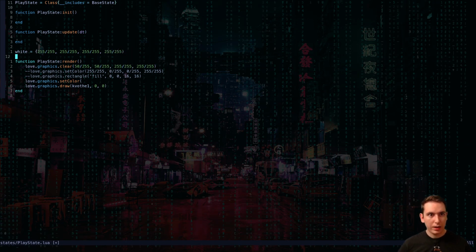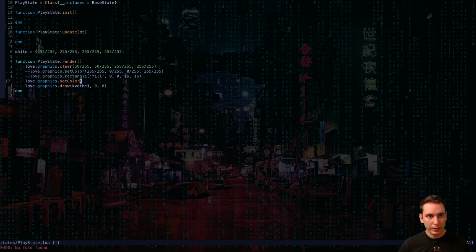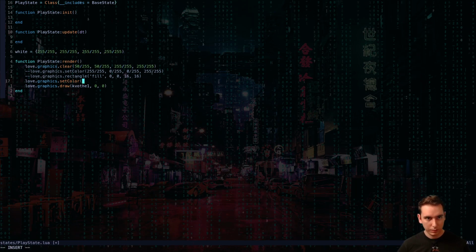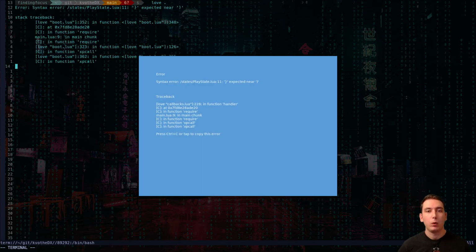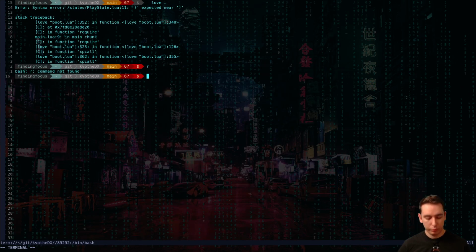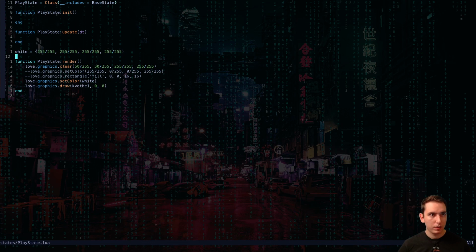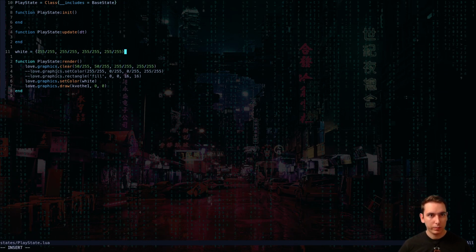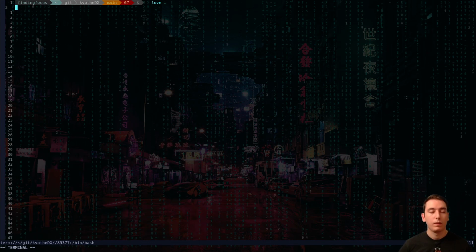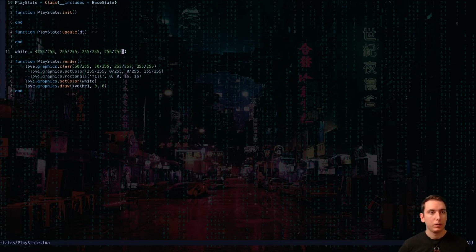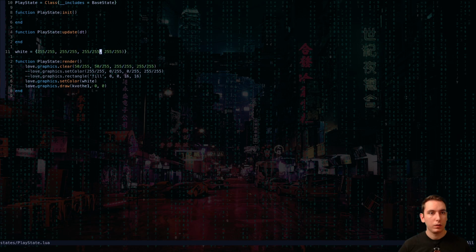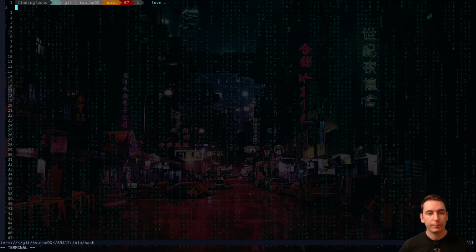That would be kind of cool. Nope. Play state 11. Oh, we need to end our table. Really? Okay, we did that for some reason. Hey, you can do that. You can set it to white and then just do that.